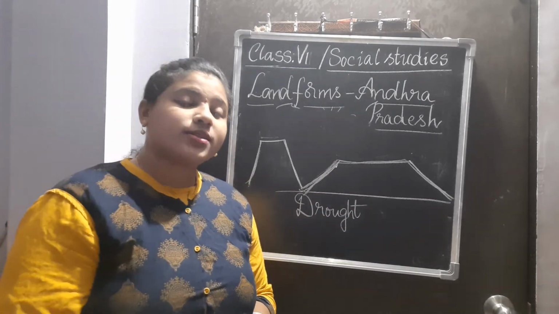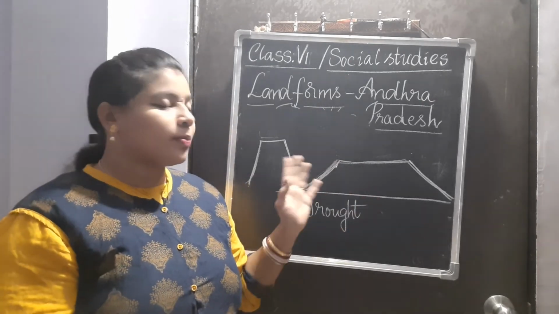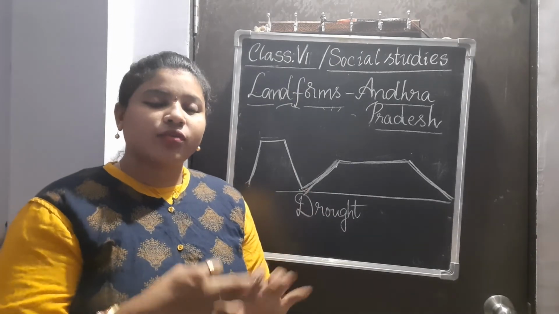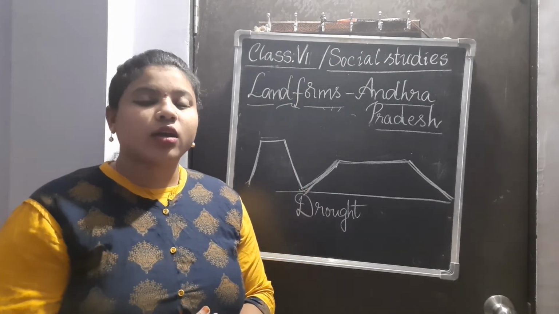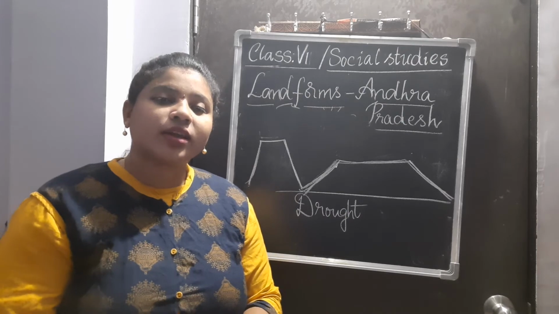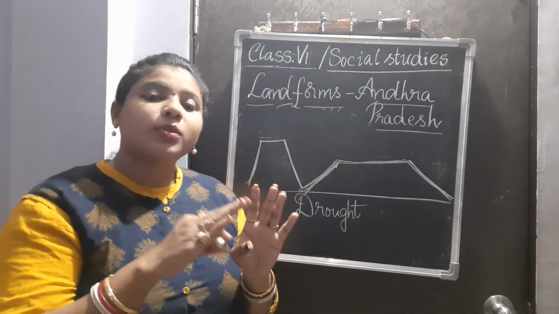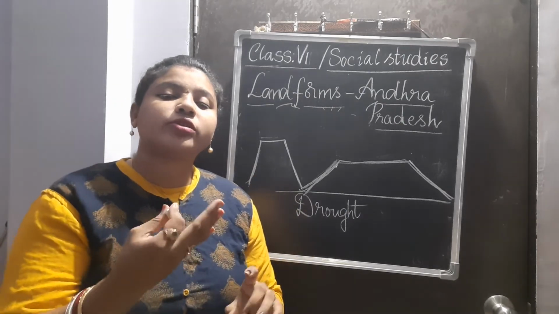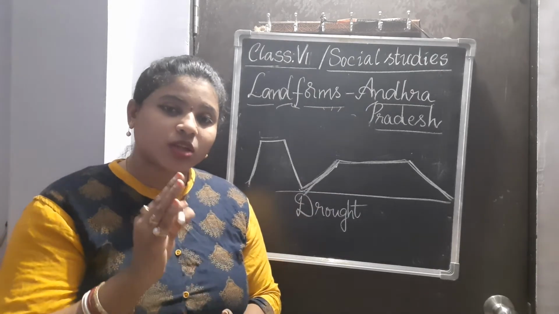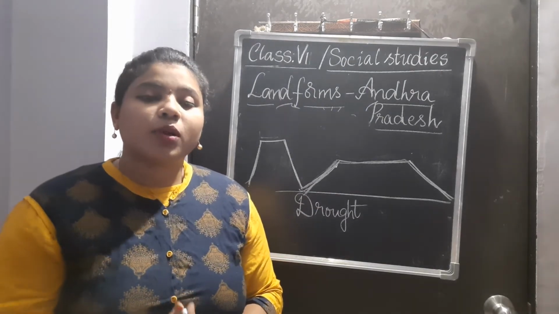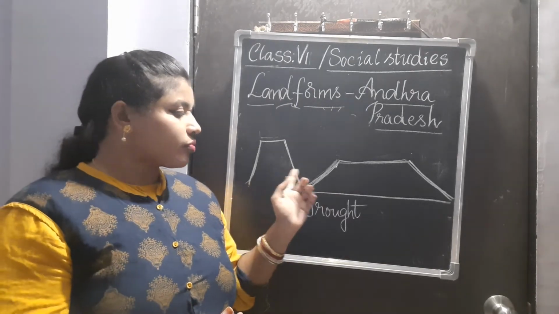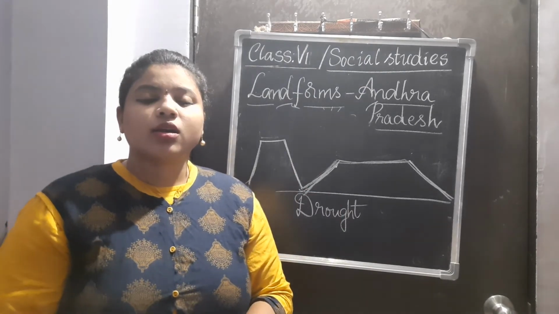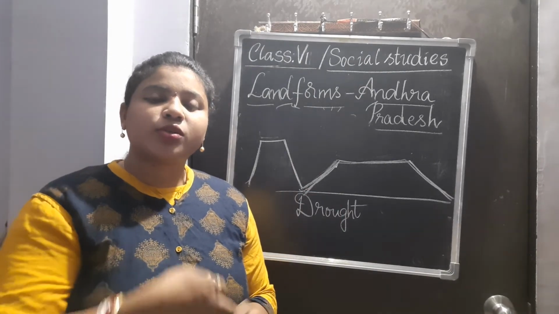Now, depending on the seasons, plateaus and plains have different kinds of crops growing throughout the year. Farmers living in the plains get an opportunity to grow food crops throughout the year. But people in the plateau areas will never get an opportunity to grow food crops.